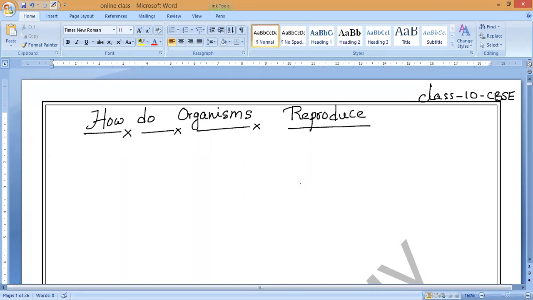But as we already know, it is a deleted syllabus for this. But the thing is, we have a lot of connection with control and coordination. From that only, we will continue this. How do organisms reproduce? But just why I am saying what is the importance of control and coordination, I will say. Later we will enter into this chapter.